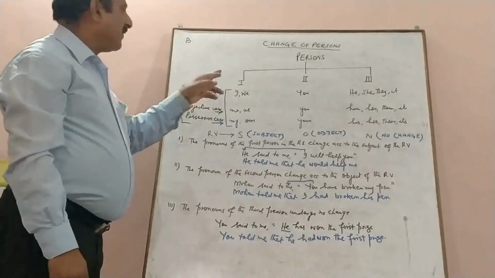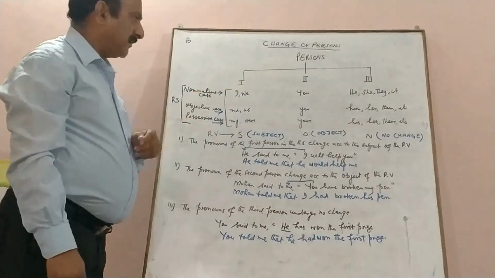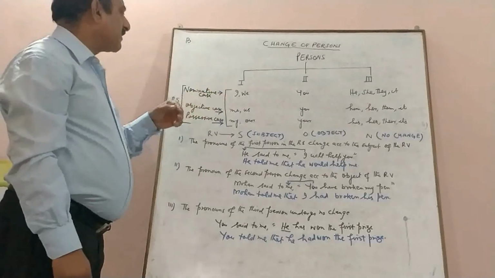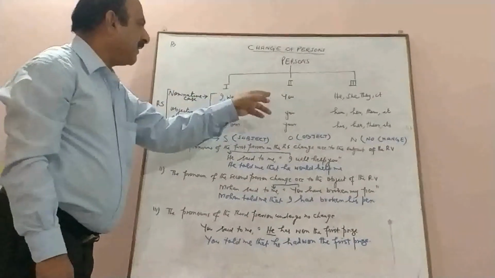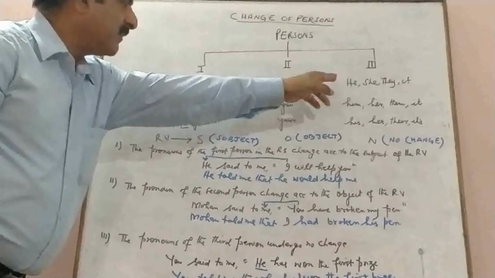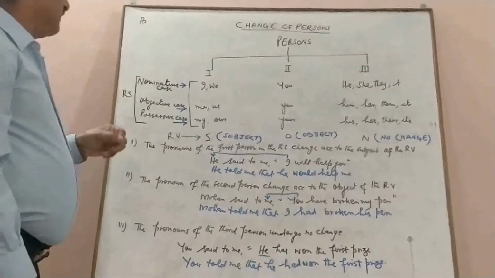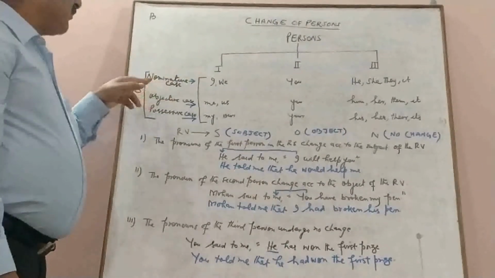We have three persons: first, second, and third. In the first person we have I, we. In the second we have you. In the third person we have he, she, they, it. They are used in the nominative case.